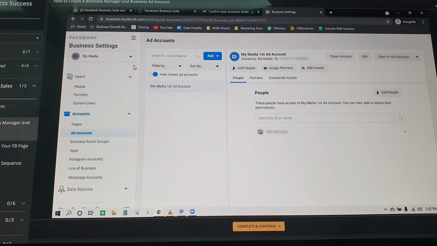Optimize lahat ng online advertising or online marketing na gagawin mo sa business mo. Maka-MLM naman, maka-physical product naman, maka-real estate, insurance, services, brick and mortar, etc. So, ang next one ginawa natin, after natin create ng business account, nag-create din tayo ng ad account. So, yan, meron tayo isang ad account, business ad account. Ito yung gagamitin natin para makapag-run tayo ng ads.